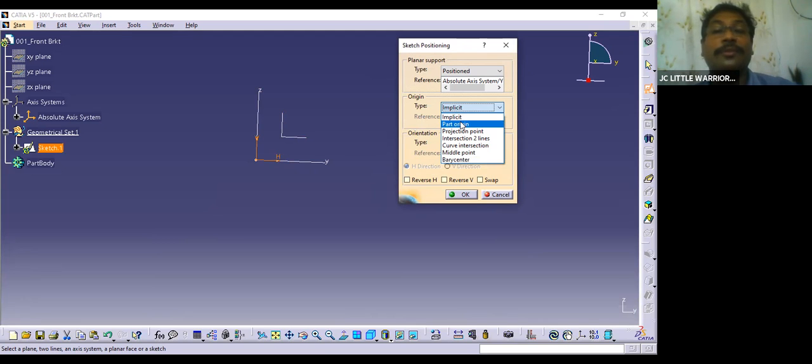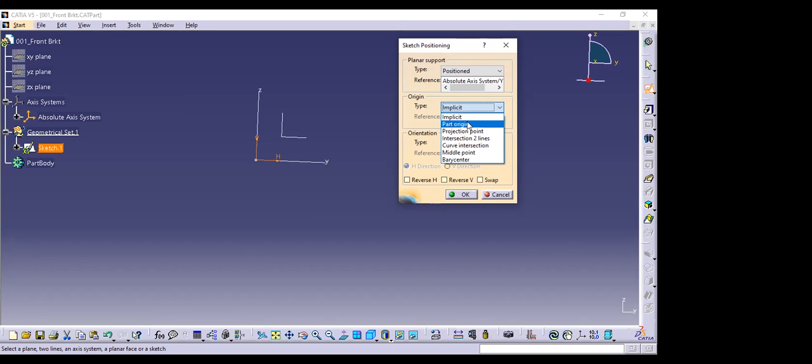If the OEM, or Tata Motors, says that for every part the axis should be at the origin, then you have to see again what the definition of origin is, what the part's origin is, which will be defined by the assembly. When you see the part in the assembly, you have to define which is the origin.